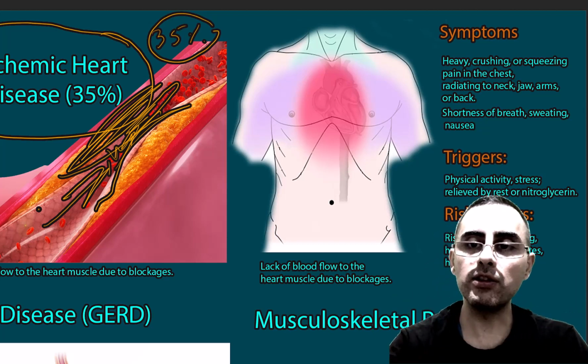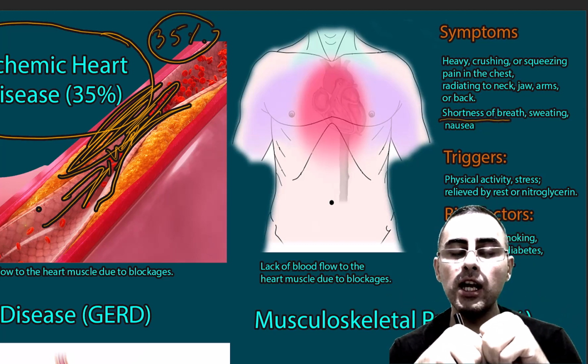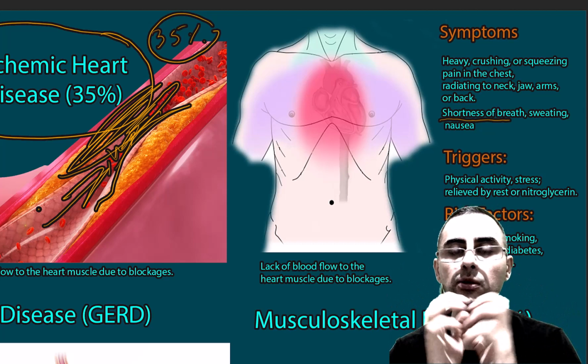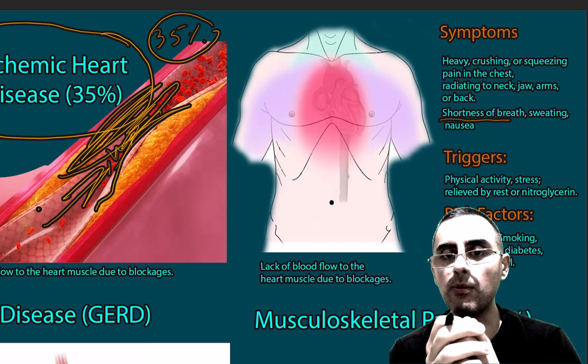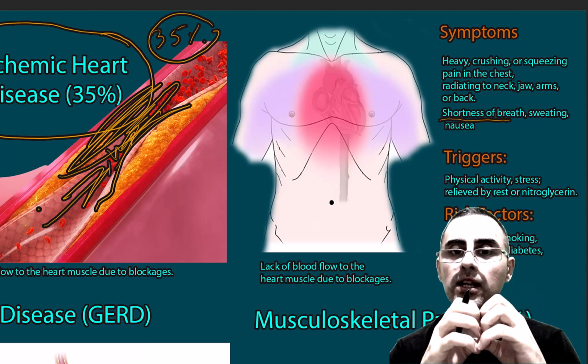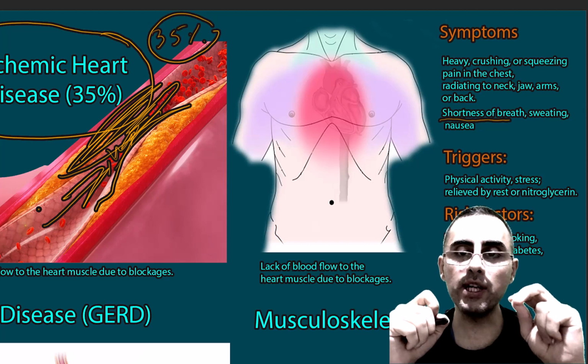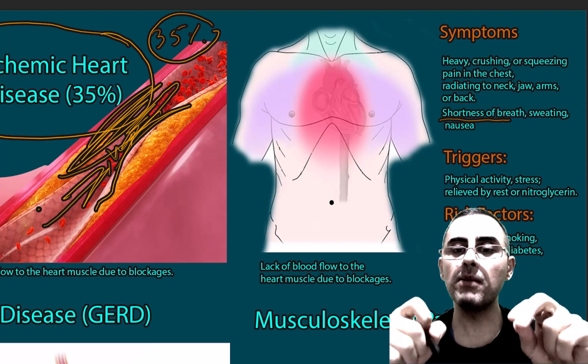Shortness of breath is also common, but shortness of breath usually occurs during physical activity. While the person is at rest, shortness of breath is less common. That's how we can differentiate it from anxiety.